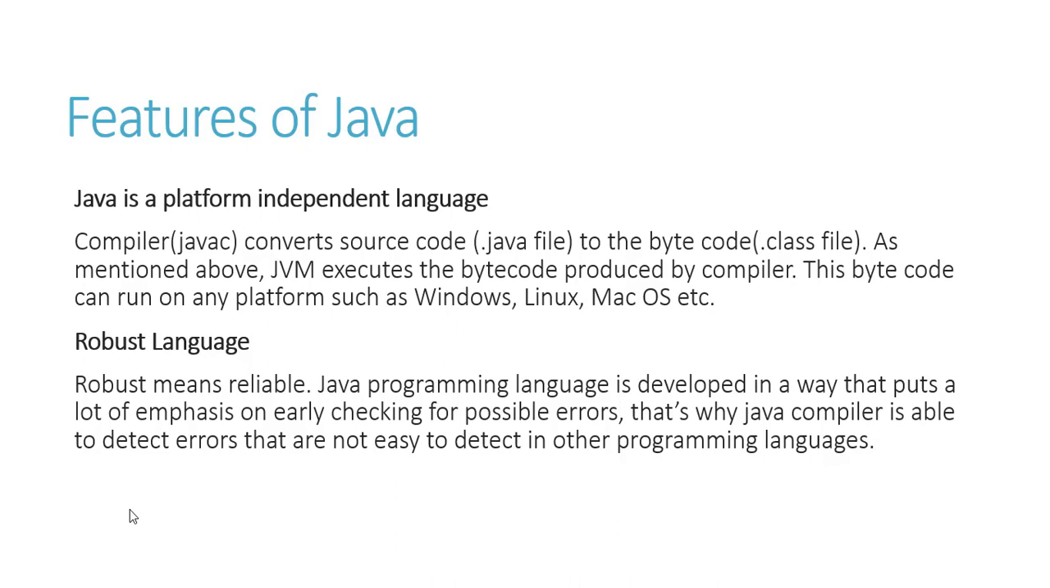What do you mean by robust? Robust means reliable. That means the Java program will only run if you have taken provision for all the errors. So that means you are checking for errors on a very early basis. That means mostly that there is a surety that your program will not have errors. Correct? Okay, so that's a robust language.